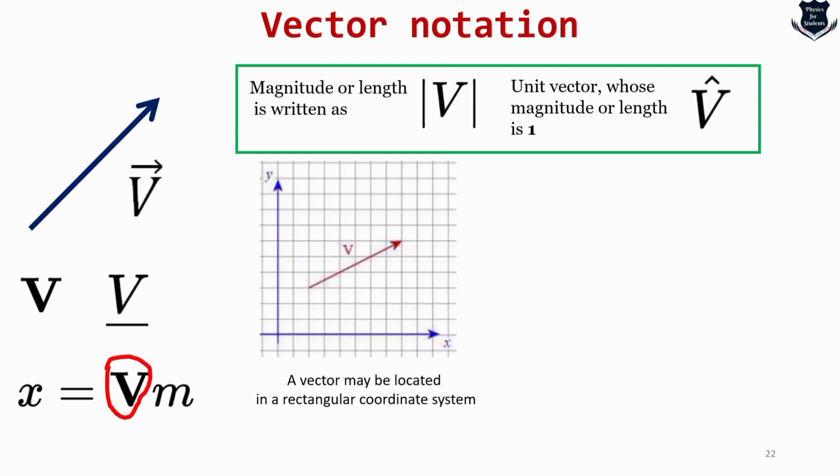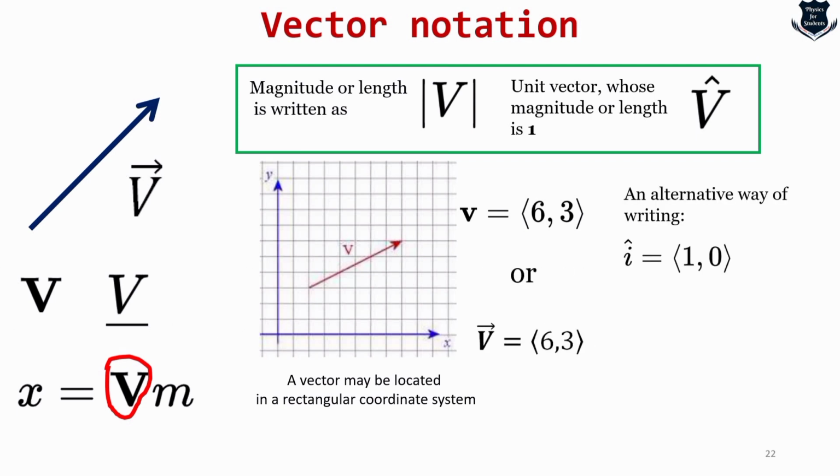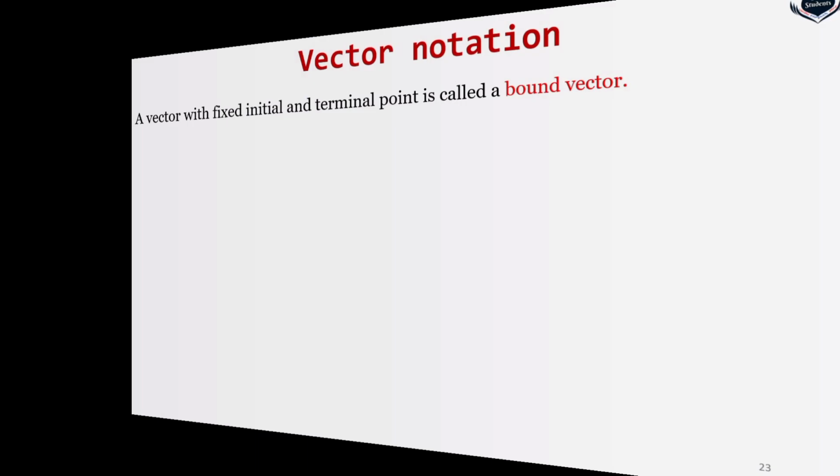Sometimes a vector may be located in a rectangular coordinate system, which is denoted by angular brackets, this or this, right? An alternative way of writing it is this one: i equals 1, 0, j equals 0, 1, which leads to v equals 6i plus 3j. In general, it is an arrow in most textbooks. Some textbooks use bold, right? Unit vectors in Maxwell's equations are always given by a hat, and the underline or overline is not mentioned. It's not very common, right?